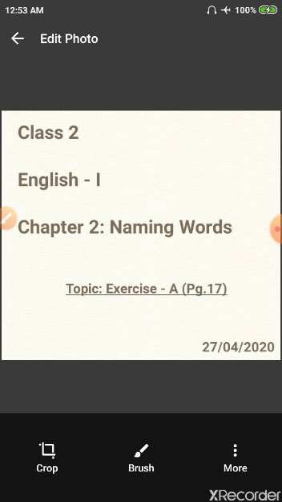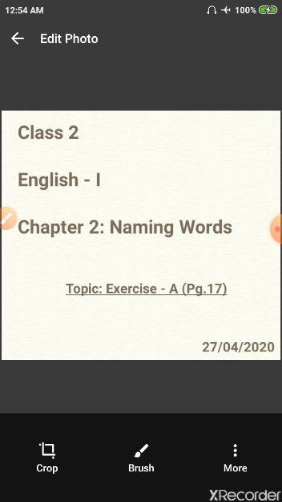The meaning. So, repeat after me. Words which tell the names of people, places, animals, or things are called naming words or nouns.